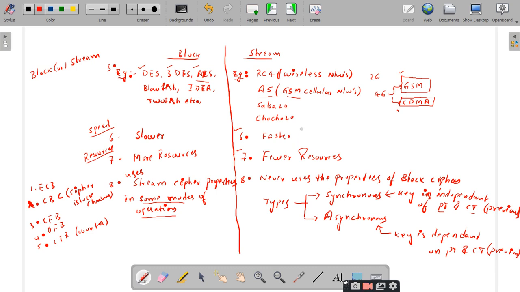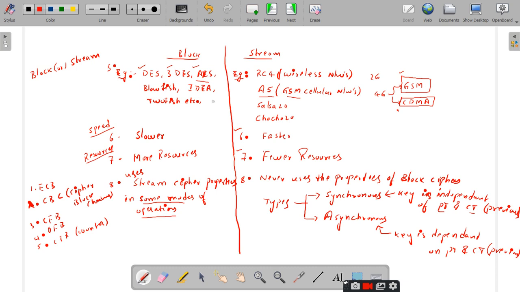You have given the answer based upon being faster and using fewer resources. But if I look at it from the application point of view, which one is used in more areas, the block cipher or the stream cipher? Block cipher, sir. Right. Block cipher can be used anywhere in the cybersecurity world, but we have restrictions on the usage of stream ciphers. So from that point of view, the block cipher performs better than the stream cipher. But this is not the correct thing to discuss. It's not about which one is better.